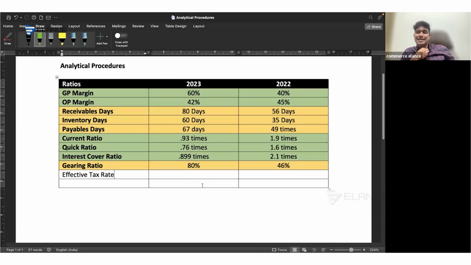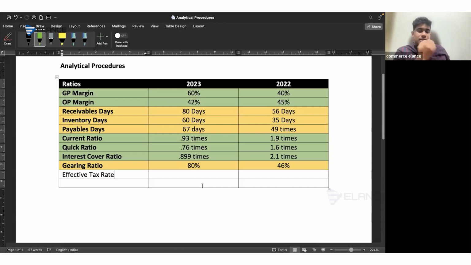What about the gearing ratio? Decrease. And if the GP and OP margins are increasing, it's good. If the receivables, inventory, and payables days are decreasing, it's good. Current, quick, and interest cover ratio needs to increase, then it's good.